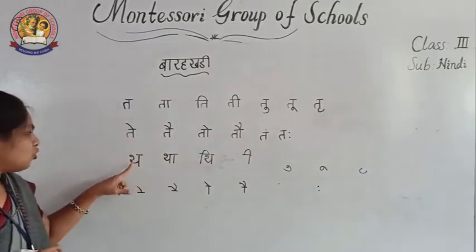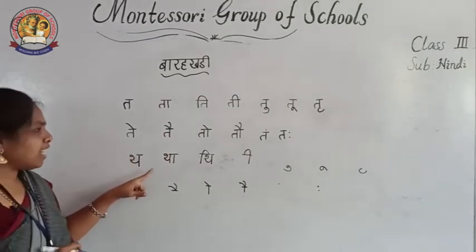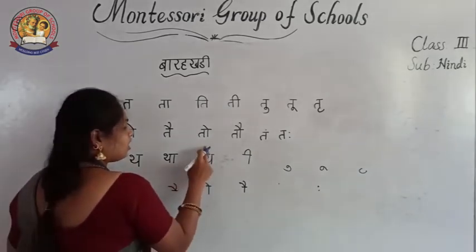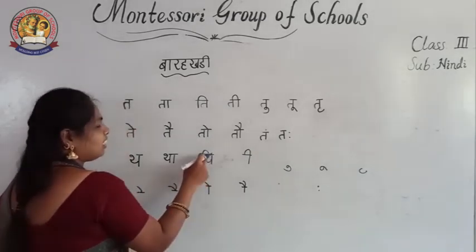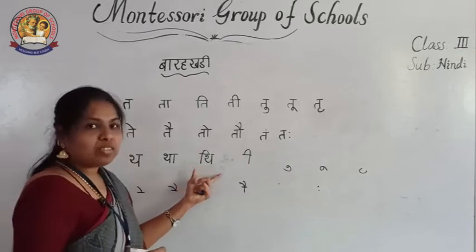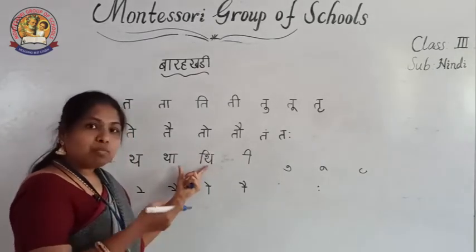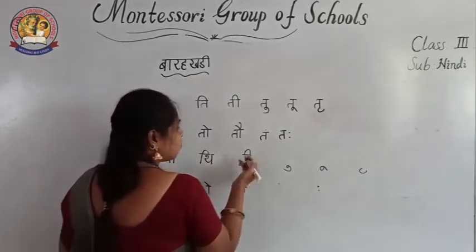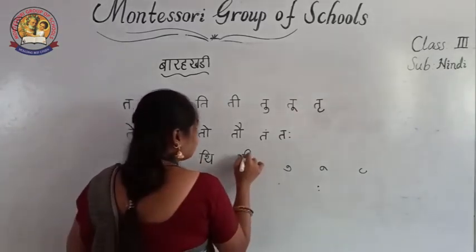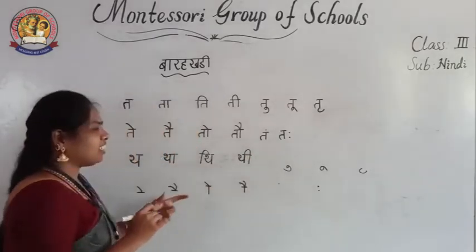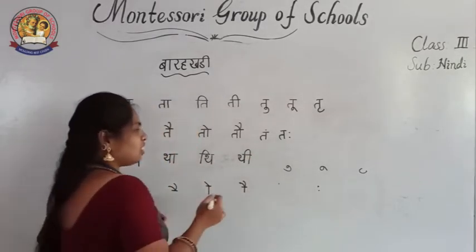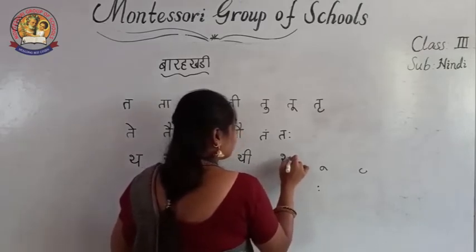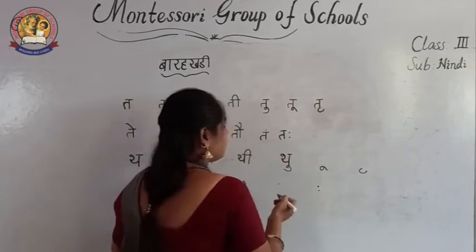Tha did not have a full header. Are you seeing the gap? Then the barakadi continues the same way. Okay? See, tha, choti e ki matra, thi. The symbol is this way, meaning before. I told you, no, before the letter choti e ki matra comes. Badi e ki matra comes after the letter. Then we have to add tha here. Easy, no? Then what we have to do here is write tha only. Touch the symbol, compulsory.